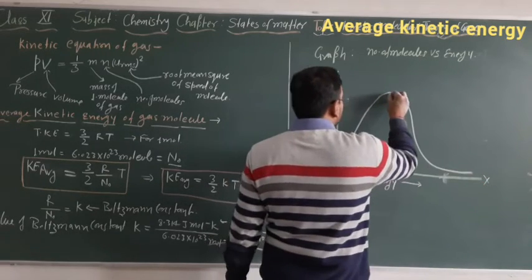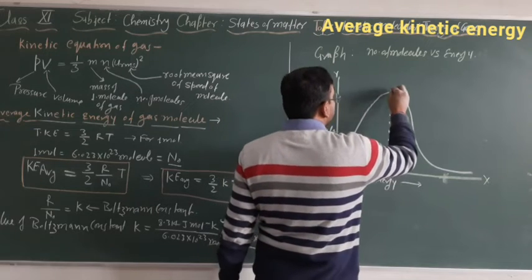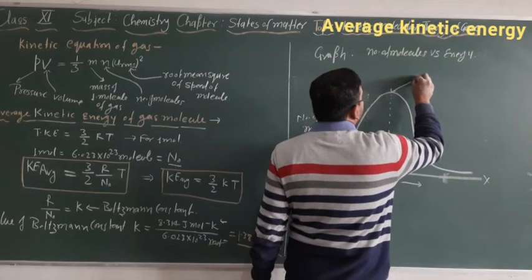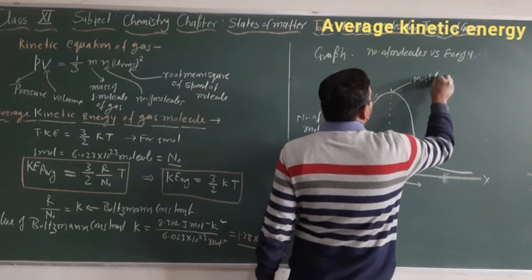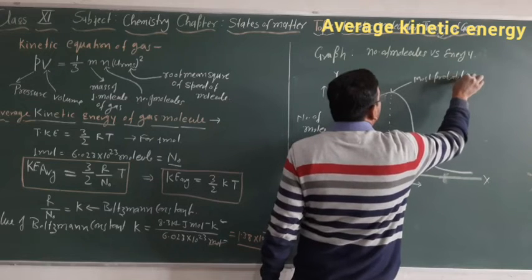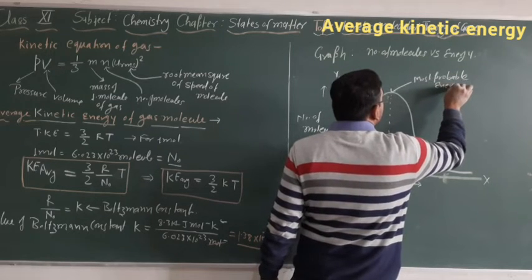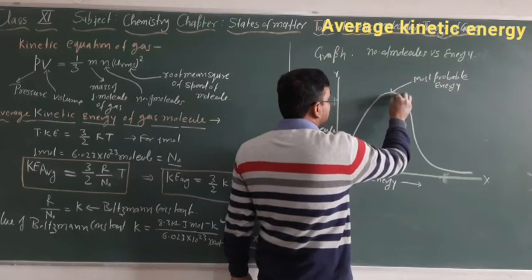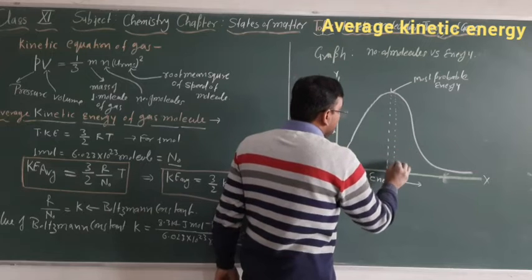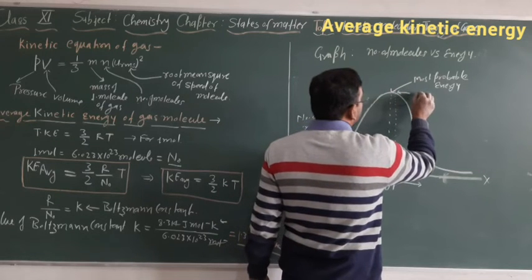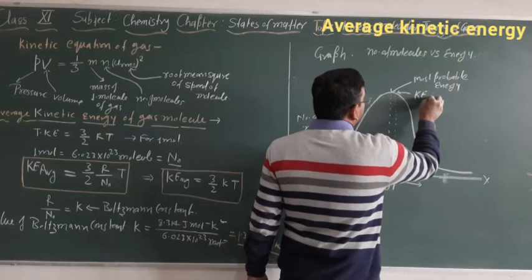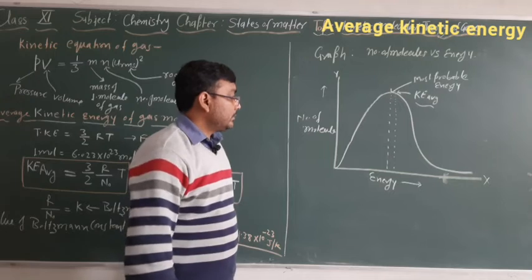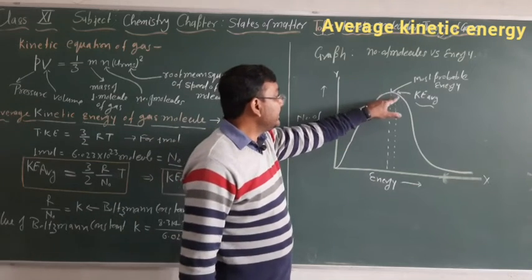Now this is the highest point. At this point we call it the most probable energy. So this graph represents the most probable energy. Then we can say that this may be the average kinetic energy of the molecules.